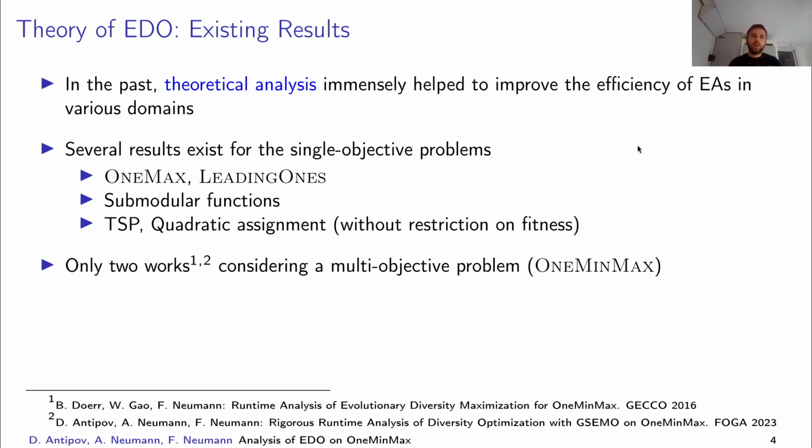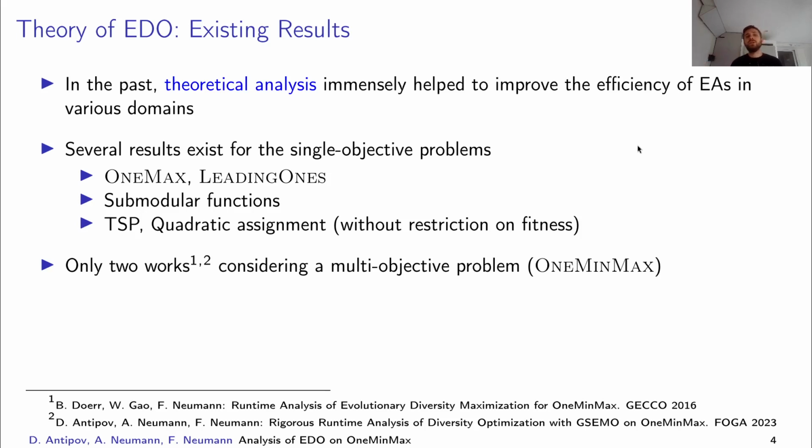It is not a very well studied and well understood process of how evolutionary algorithms optimize diversity, especially in the multi-objective domain. However, theory is very well known to bring some valuable insights about how EAs work and to help to improve their performance.